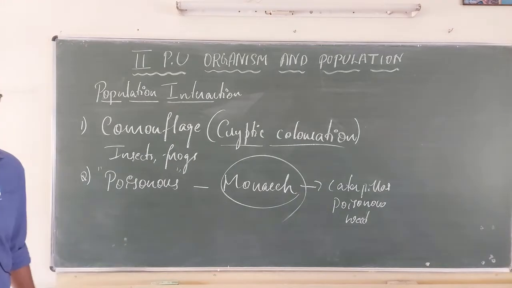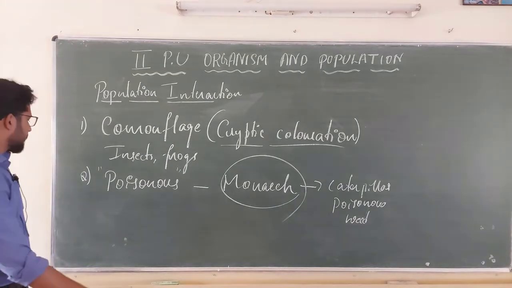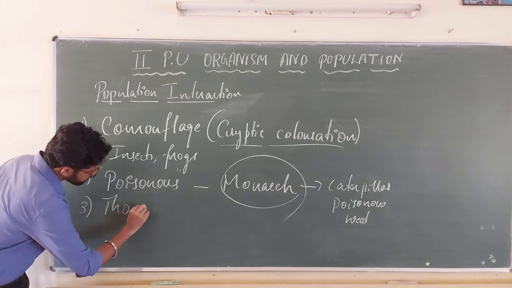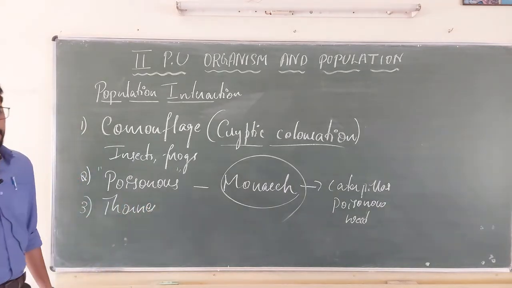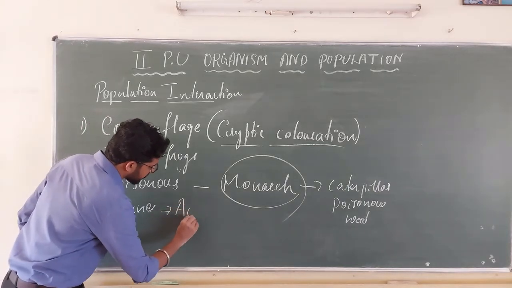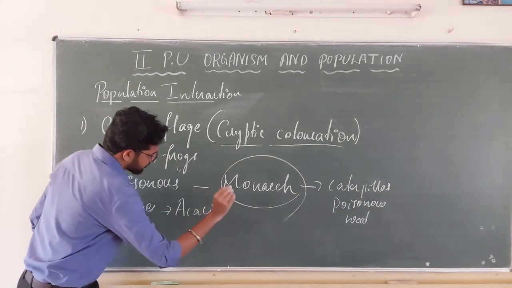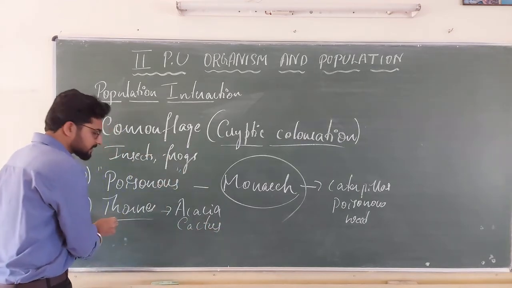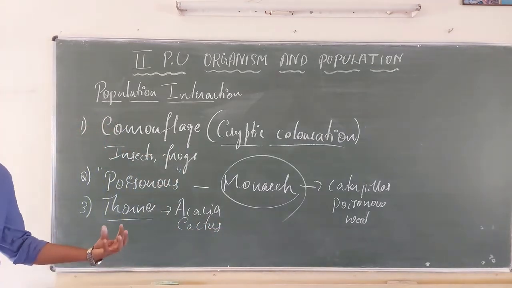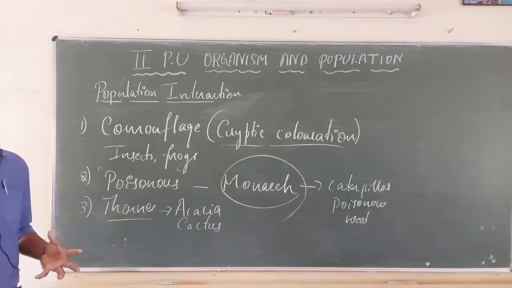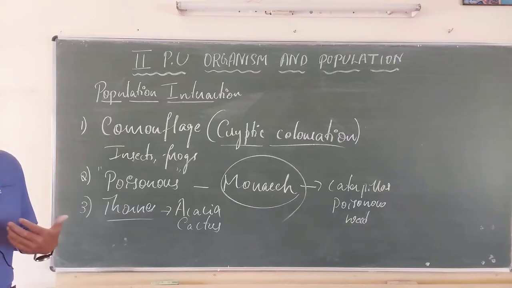The third one is many prey contain thorns in them. You may have examples of acacia or cactus. They have thorns, so the predator cannot eat them because it will tear the mouth part or the digestive part, everything inside.